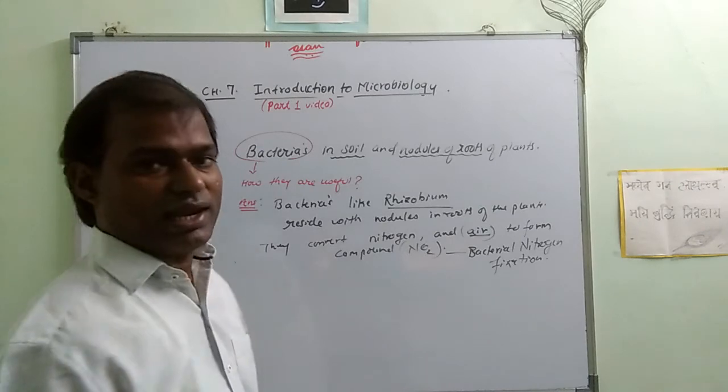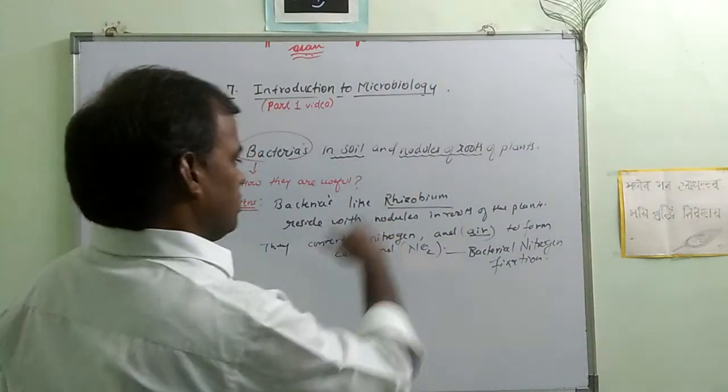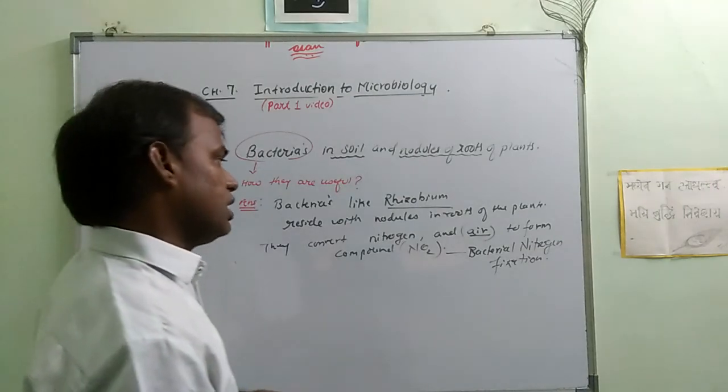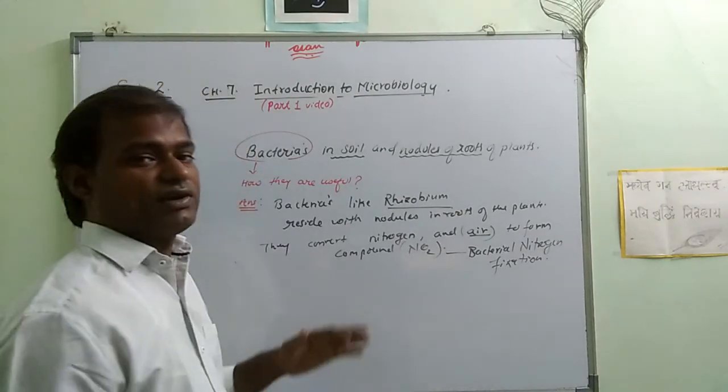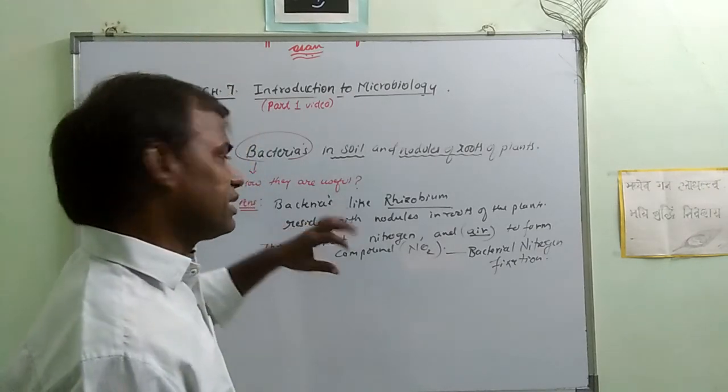This is called bacterial nitrogen fixation. So these rhizobium, and there are different other types of bacteria as well.